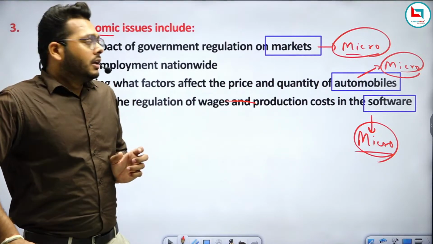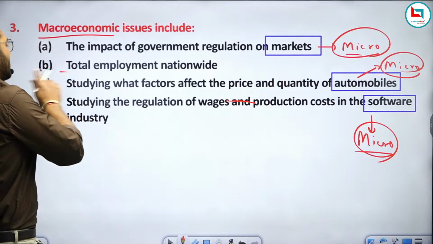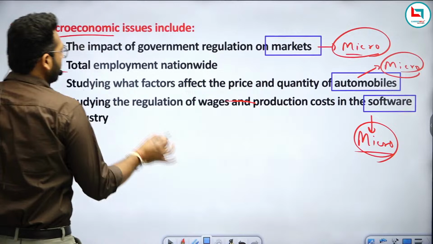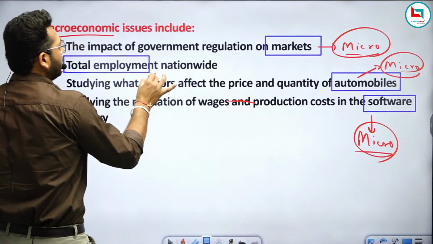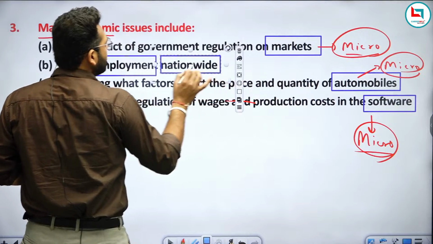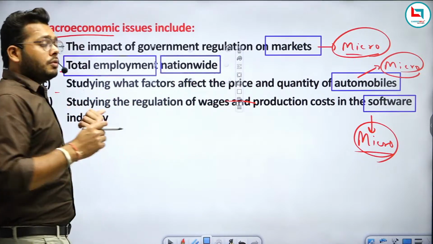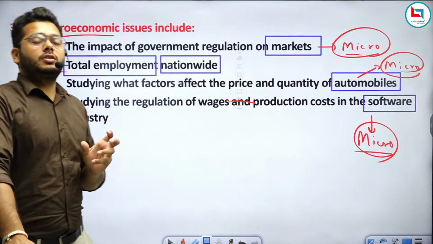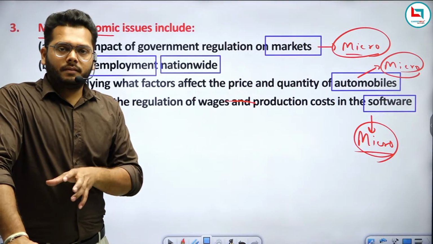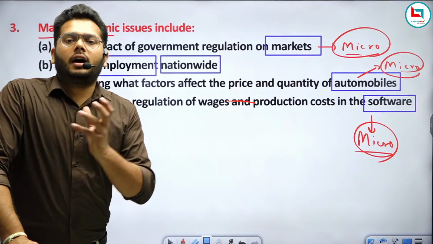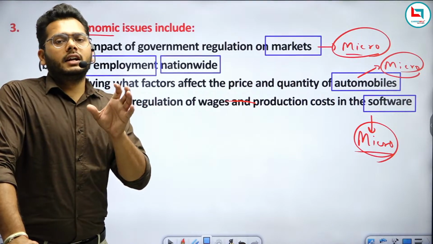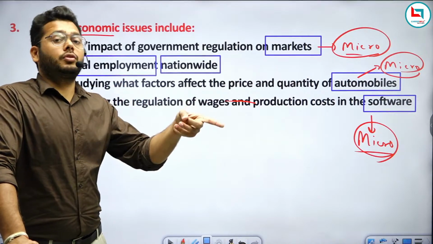microeconomics, right? But in option B, employment is being discussed nationwide. If the option was written as the total employment in Gujarat, in Bihar, in UP, where a particular area is already mentioned, that would be related to microeconomics, right?